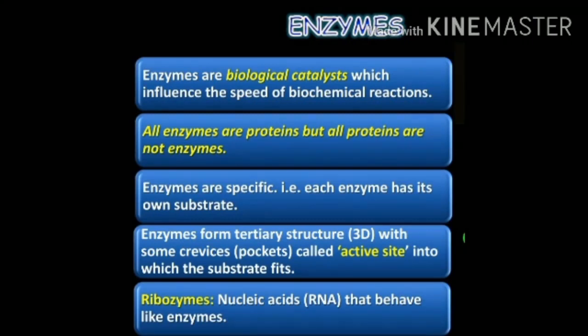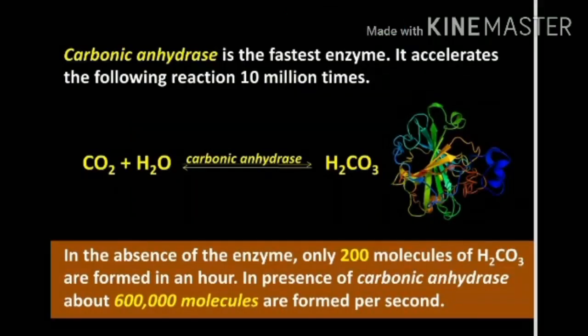They work on enzyme substrate complex. Carbonic anhydrase is the fastest enzyme, having a turnover number of 10 million. Turnover number means how many reactant molecules can be converted into products per unit time. That is called turnover number. And in absence of enzymes, the rate decreases drastically, as you can see in this slide.